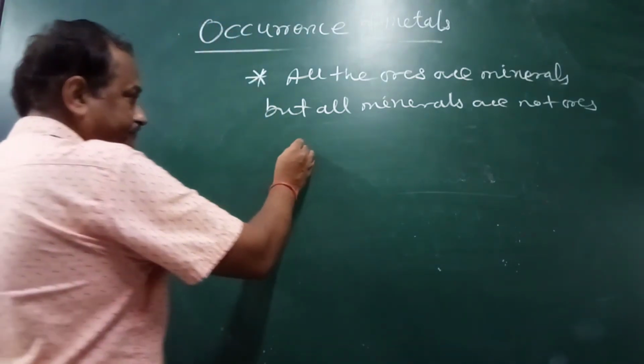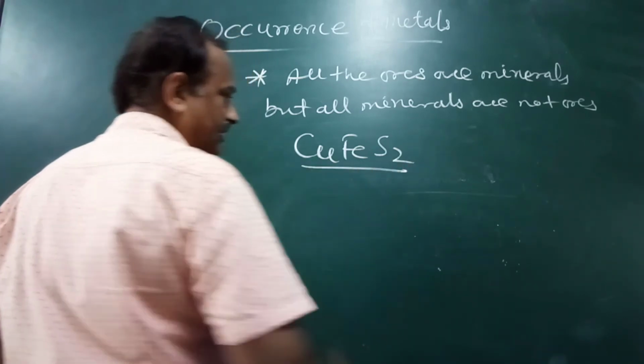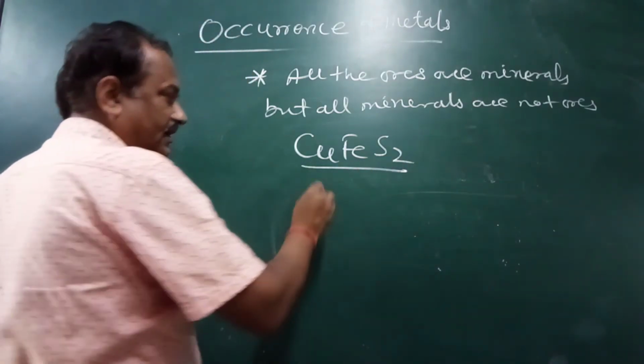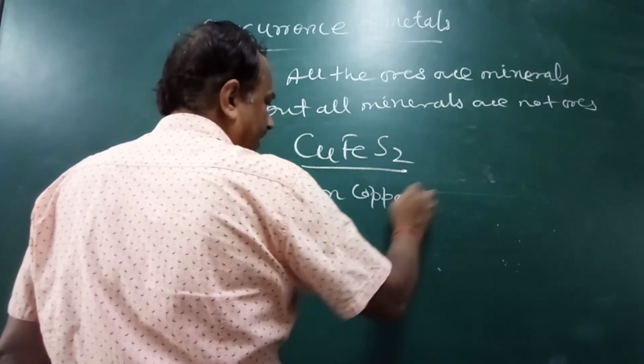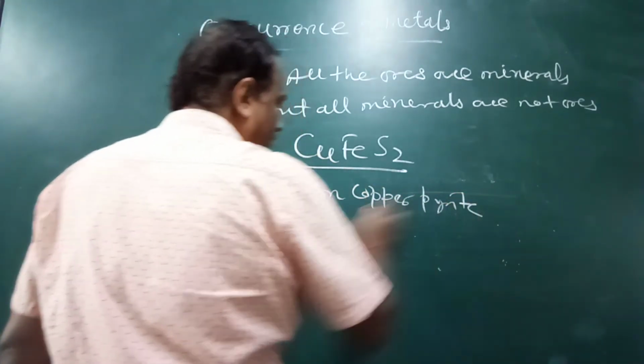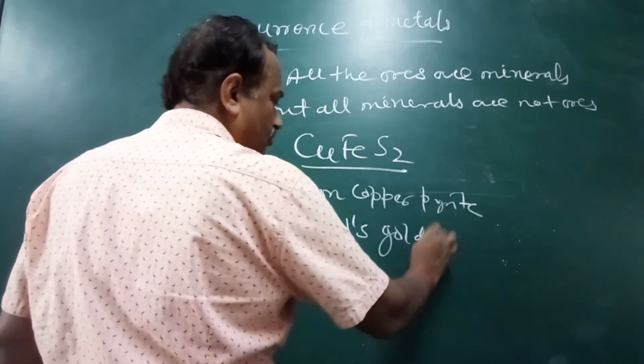Like CuFeS2, iron copper pyrite, commonly called fool's gold.